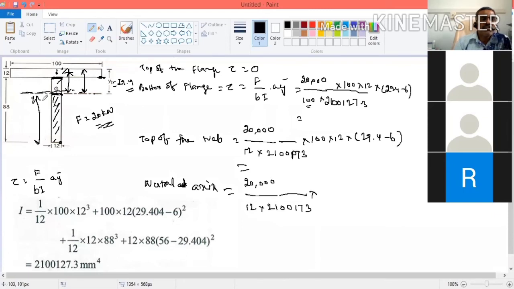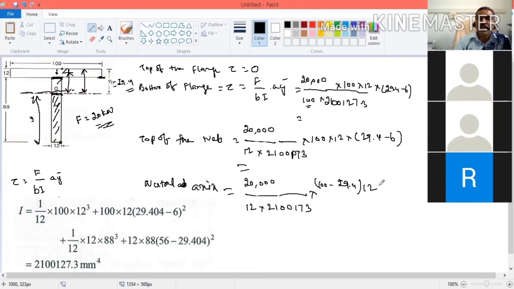What is this distance? This is 29.4. The total distance is 88 plus 12, which is 100. So 100 minus 29.4 is the value. Now the area is 100 minus 29.4 multiplied by 12, where the width is equal to 12.